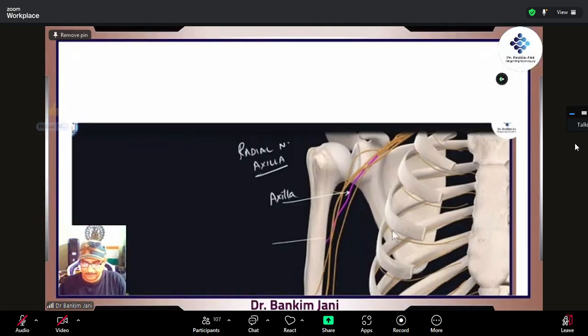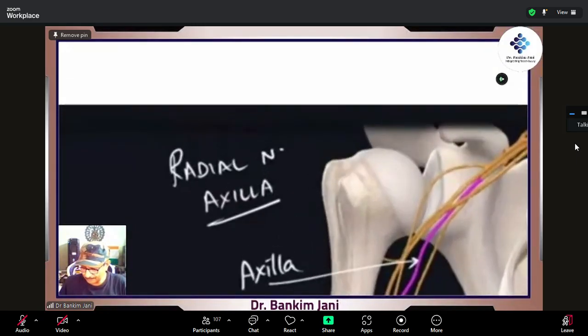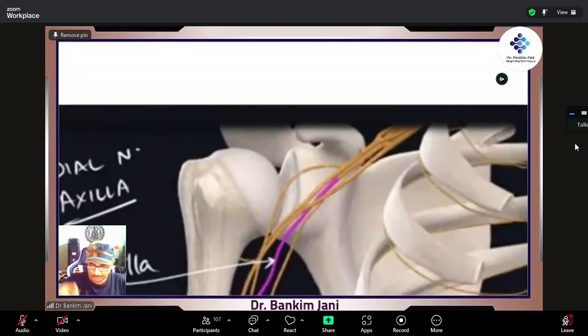So here it is, right? The brachial plexus. By the way, which cord is this? Lateral cord. Which cord is this? Lateral.